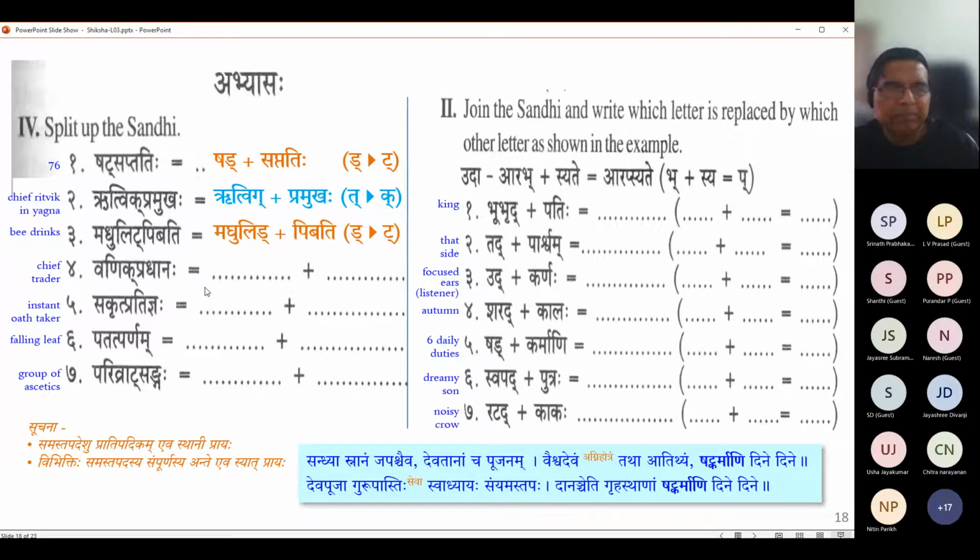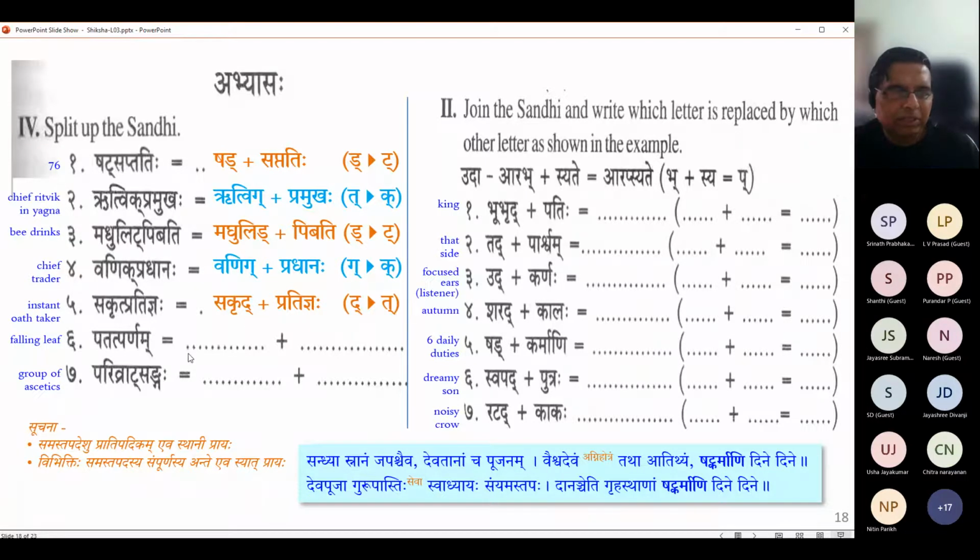Next one, Bagini. Vanik pradanaha, Vanig plus pradanaha. Kakara to Gakara. Vanig plus Pradhanaha. Looks like I got that one right in the sheet. So thank you, Bagini. That means a chief trader. Next one. Sakrit pratigyah, Sakrid plus pratigyah. Takara to Dakara. So Dakara has reversed back to Takara due to Chartva, and we are actually just splitting back. So Dakara, Takara, switch back.